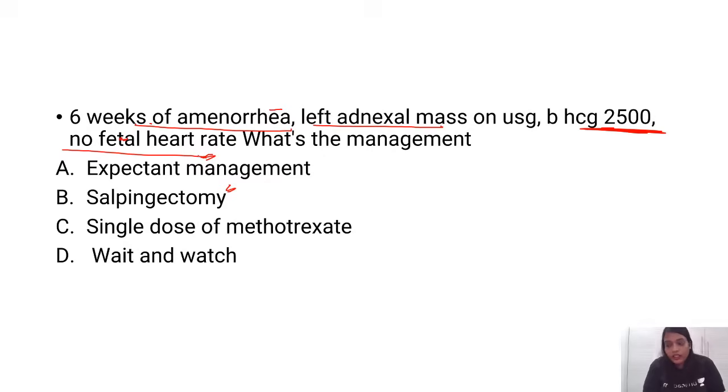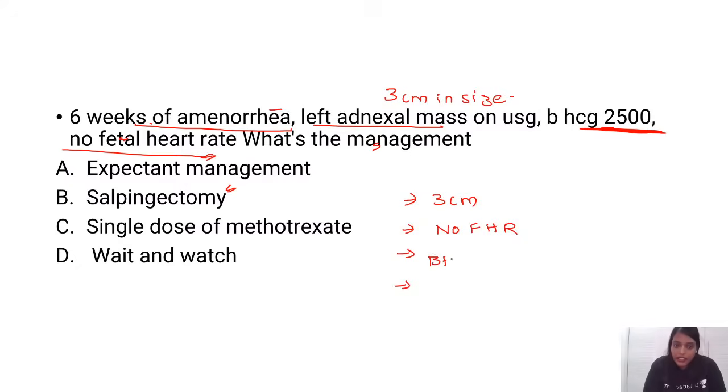So this is based on the criteria for the ectopic pregnancy, right? The size was also given, which is 3 centimeters in size. Excellent, that makes more sense. So the most important points when I have to decide the management for ectopic pregnancy, I consider these points. The size of the sac here is given 3 centimeters. Next point is FHR, where you don't have FHR. Third point is beta HCG levels, which is 2500.